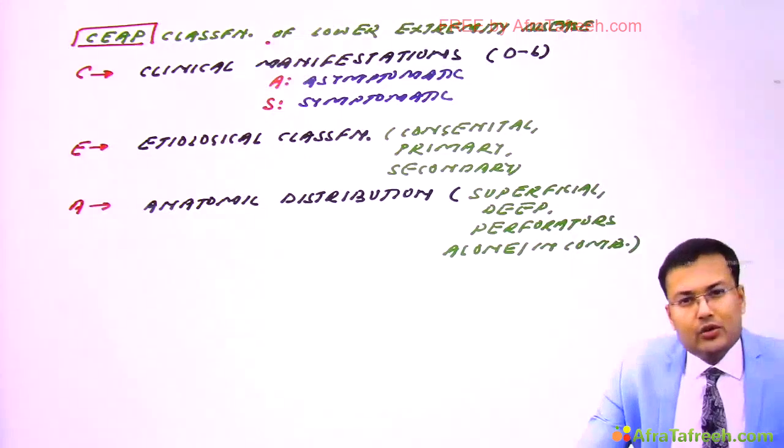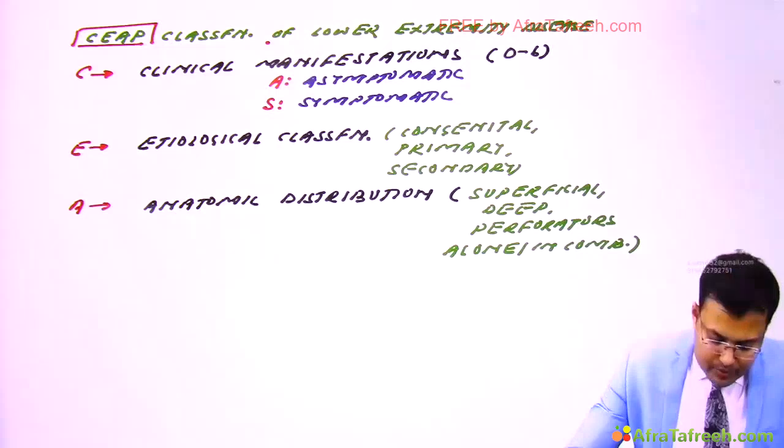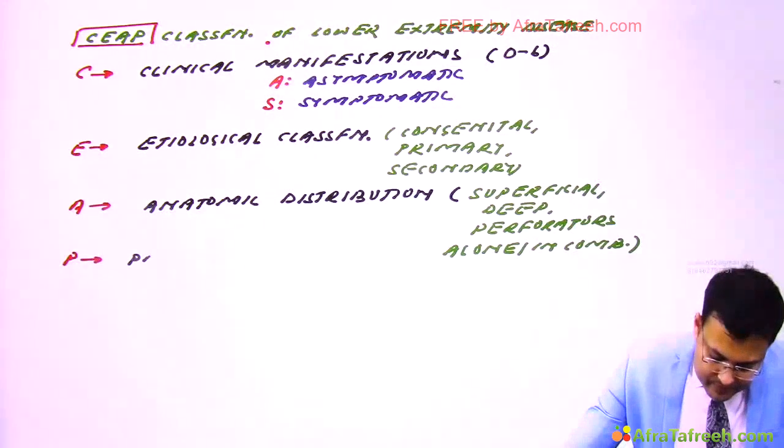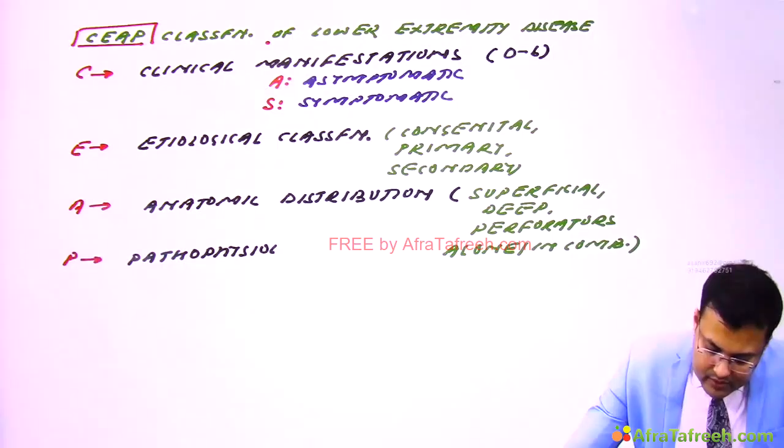And P is pathophysiological dysfunction. In this case, what are we going to include?